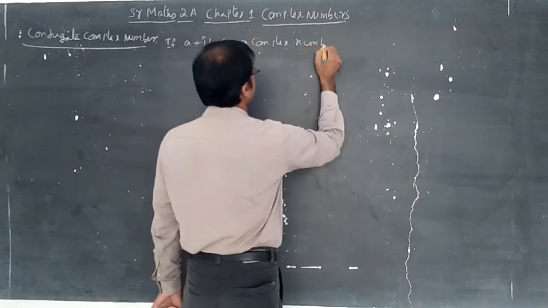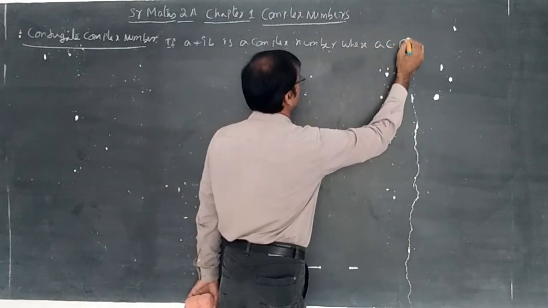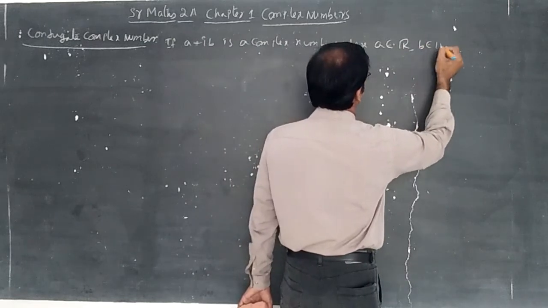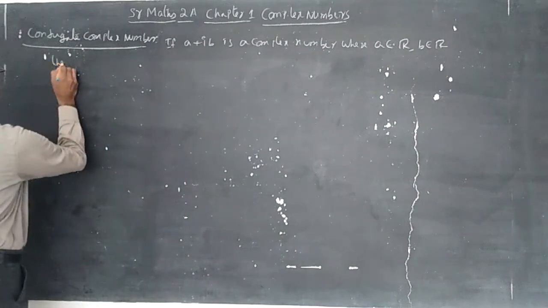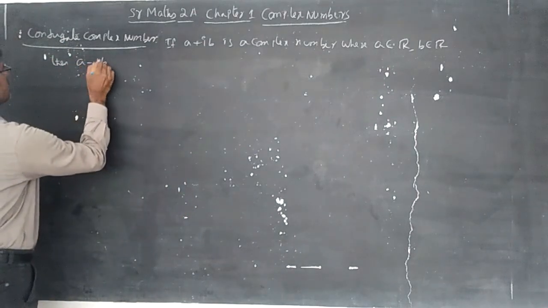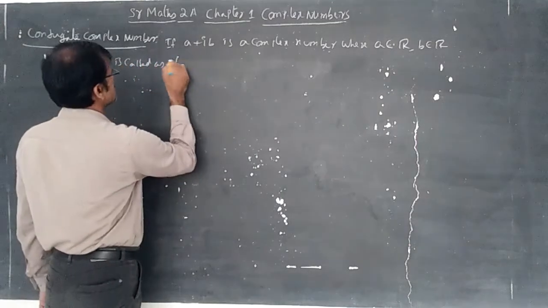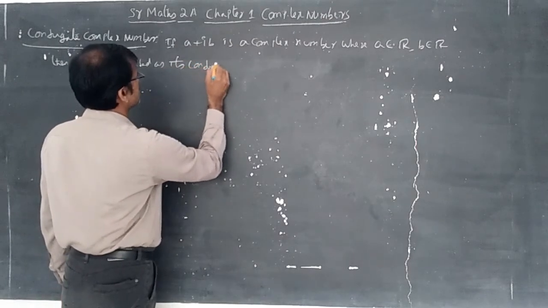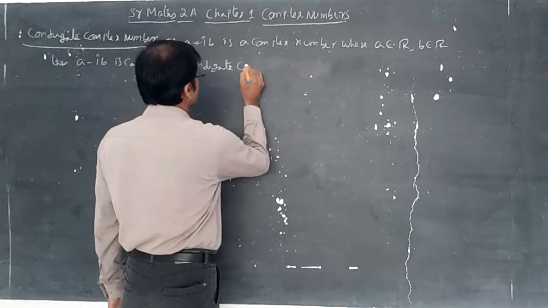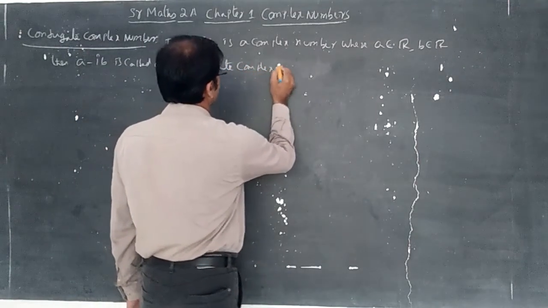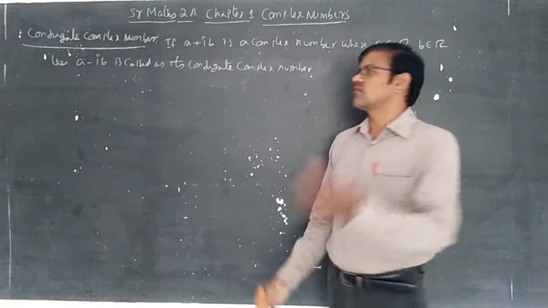If A plus iB is a complex number, where A belongs to R, B belongs to R, then A minus iB is called its conjugate complex number, and vice versa.